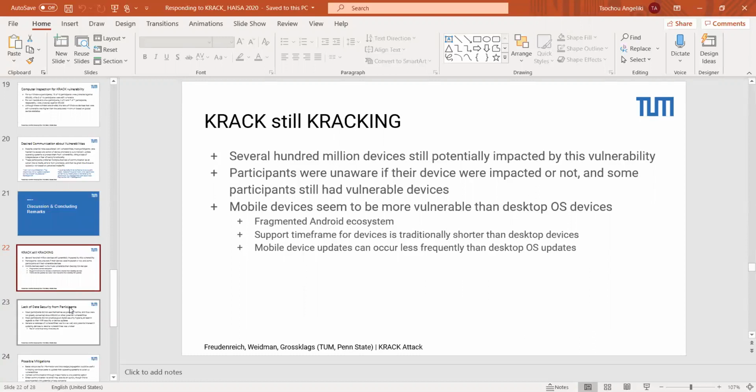One thing that we still definitely wanted to point out is that despite this being a vulnerability discovered in 2018, KRACK is still a factor today and could still be a factor. We still have, at a minimum, several 100 million devices potentially impacted by this vulnerability. And partially due to the technical nature of security, most of our participants were not aware of KRACK existing at all, or more broadly, not being very aware of Wi-Fi vulnerabilities in general. Next slide.